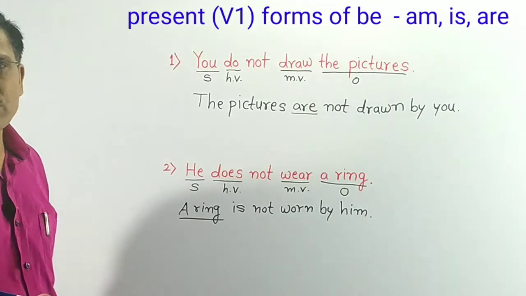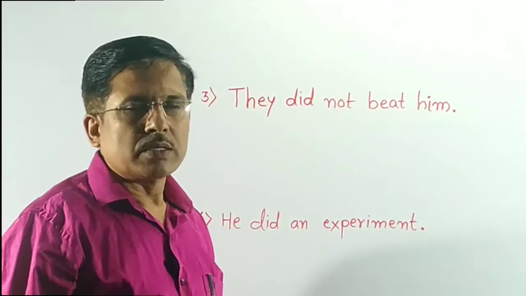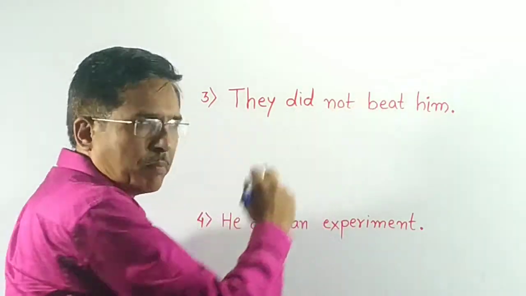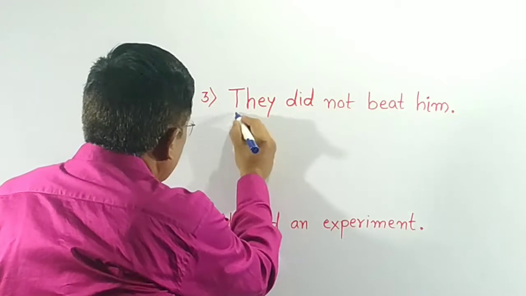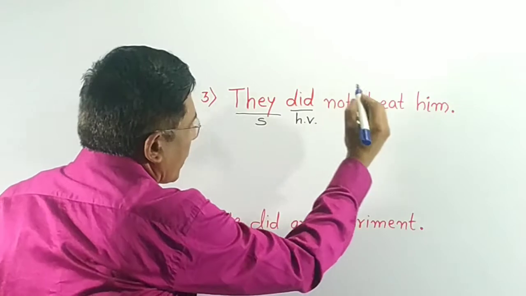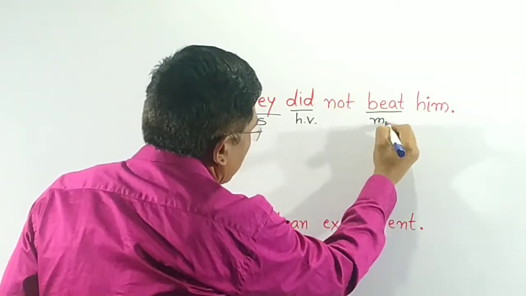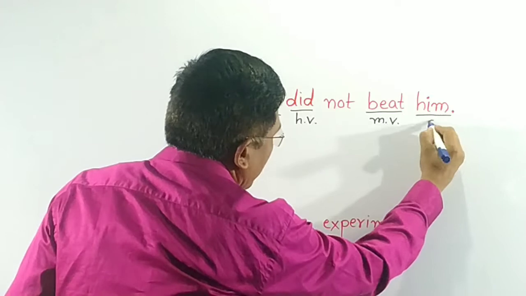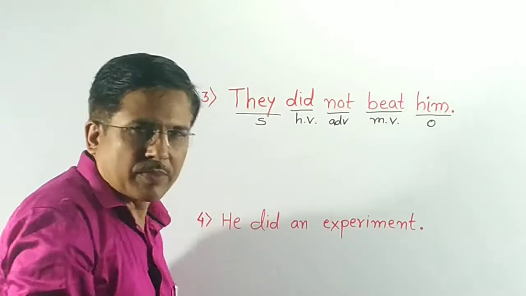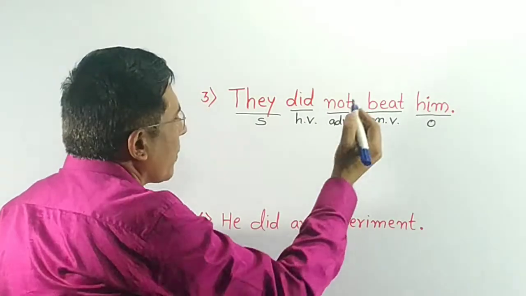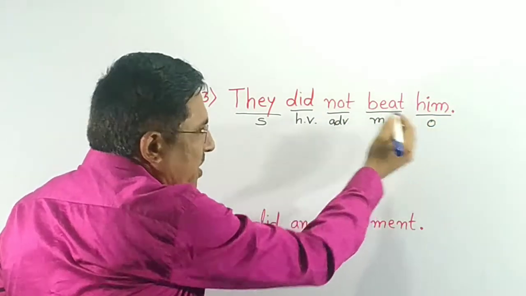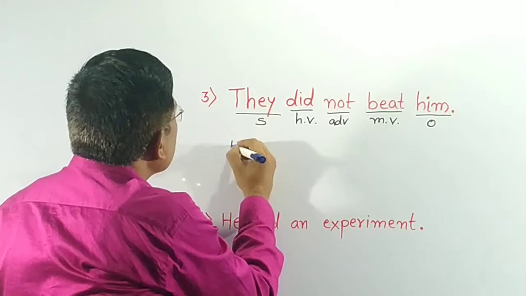Let's take some more sentences. See the third sentence. They did not beat him. Here they is subject, did is helping verb, beat is main verb, him is object. You know, not is an adverb. They did not beat him. Here, the object first, him becomes he.